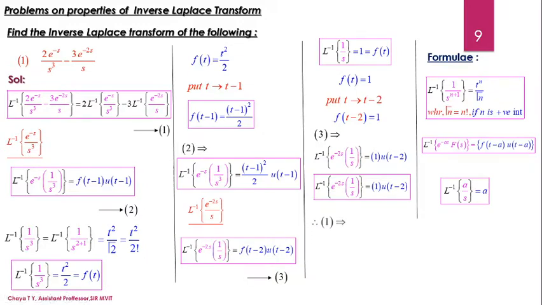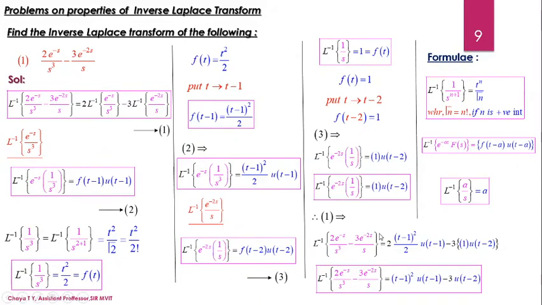Now substitute these two into equation 1. Therefore, equation 1 becomes 2 into (t minus 1) whole squared by 2 into u of t minus 1, minus 3 into 1 into u of t minus 2. Simplify it further by cancelling out 2 and 2. We are going to get the expression as (t minus 1) whole squared into u of t minus 1 minus 3 into u of t minus 2.